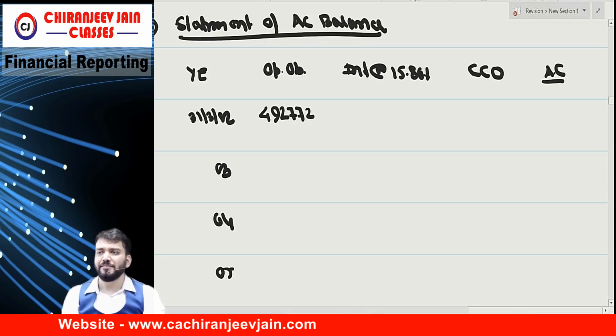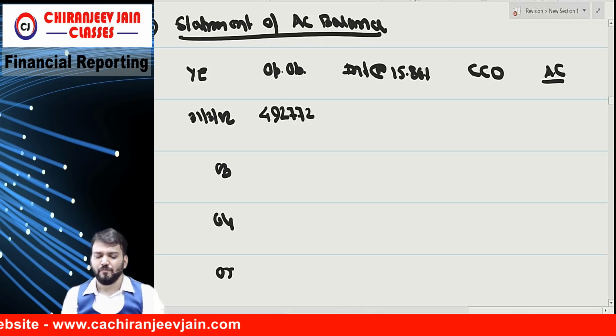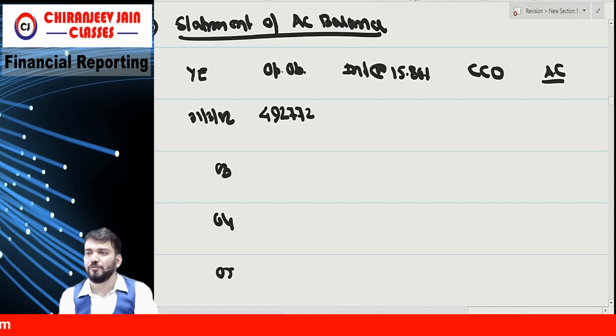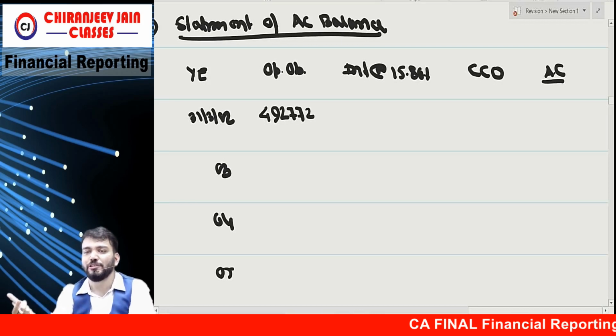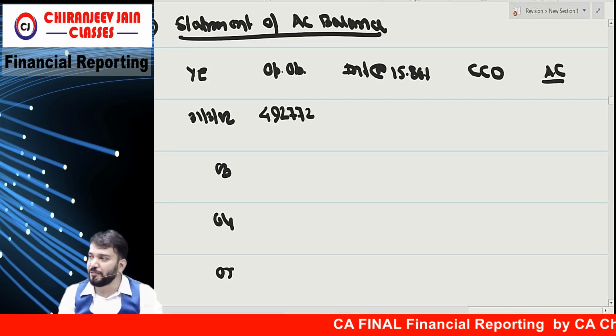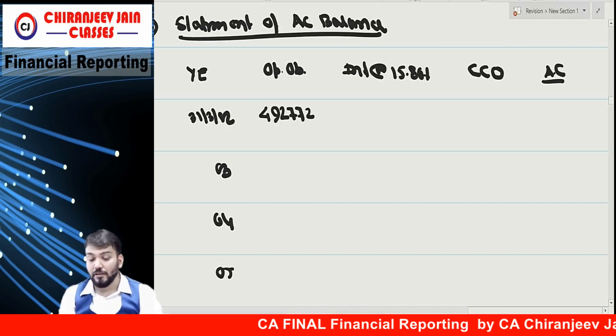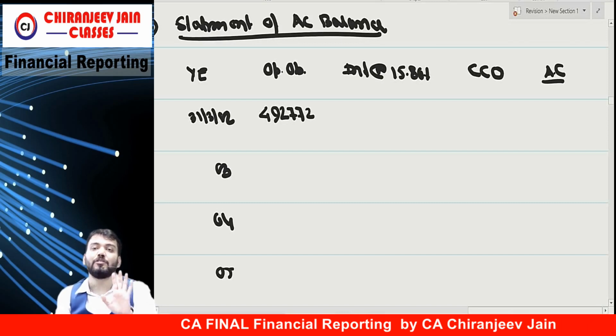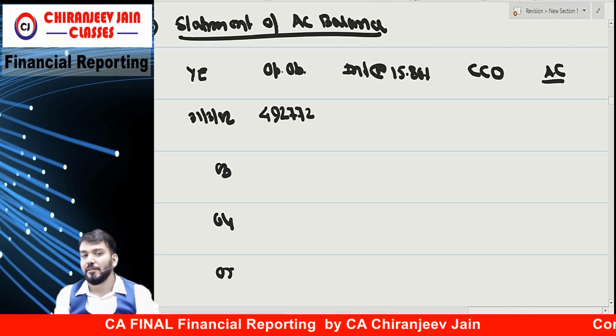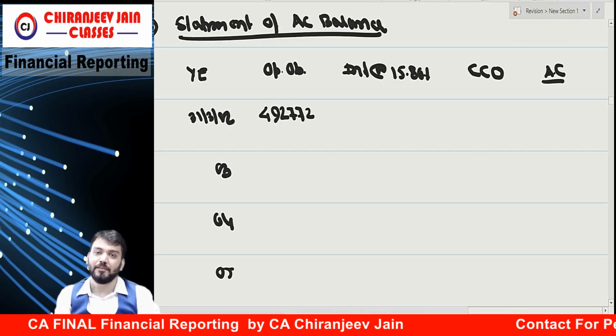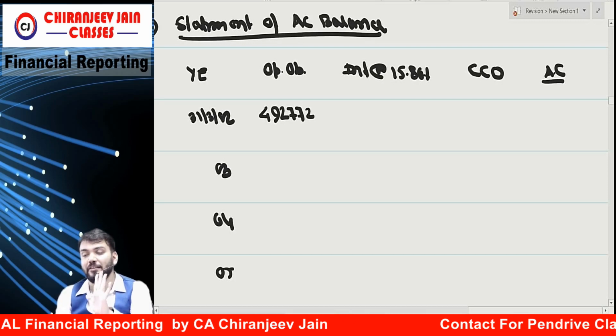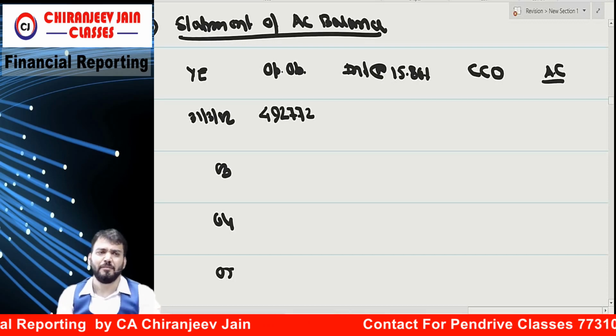Can I say you can fill the blank? This you can do on your own. Understood this statement? This is nothing but a ledger account. Whatever I have done in example number 1, opening plus interest minus contractual cash outflow is the closing balance. You can do it on your own. So this entire solution is of 10 marks. If you do this much correctly, you will get 10 marks. Otherwise, they will decide how many marks.